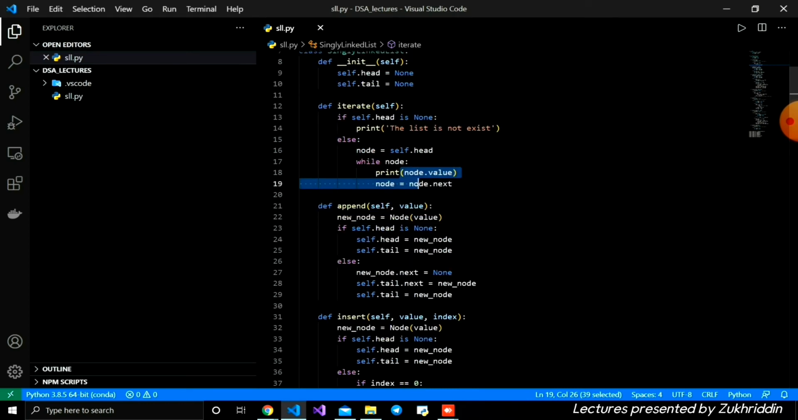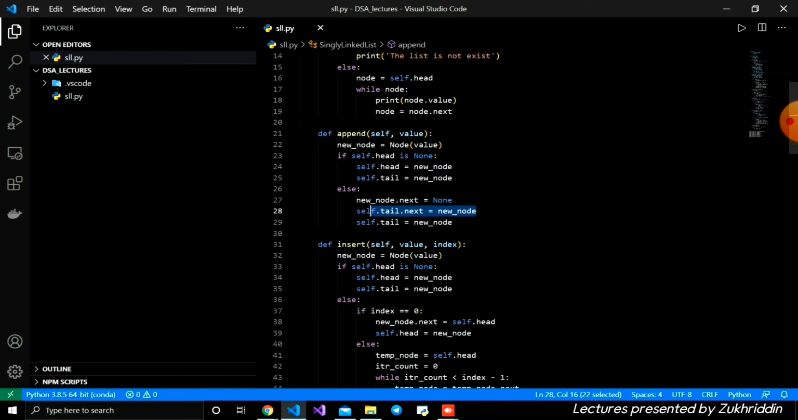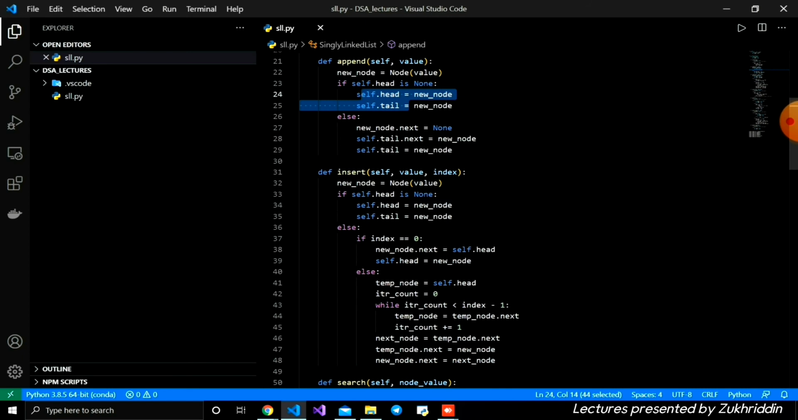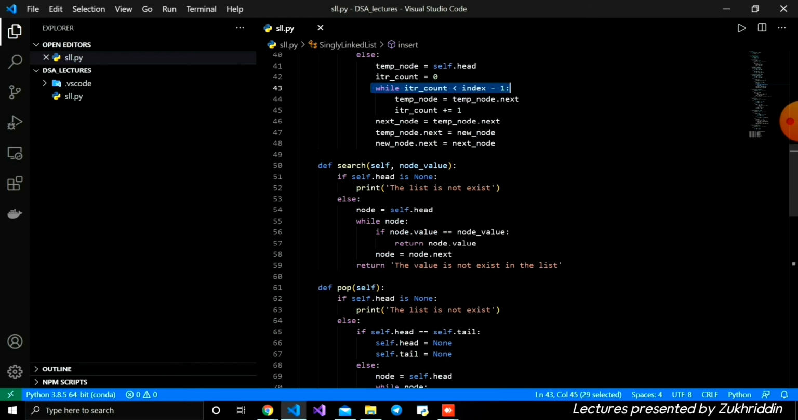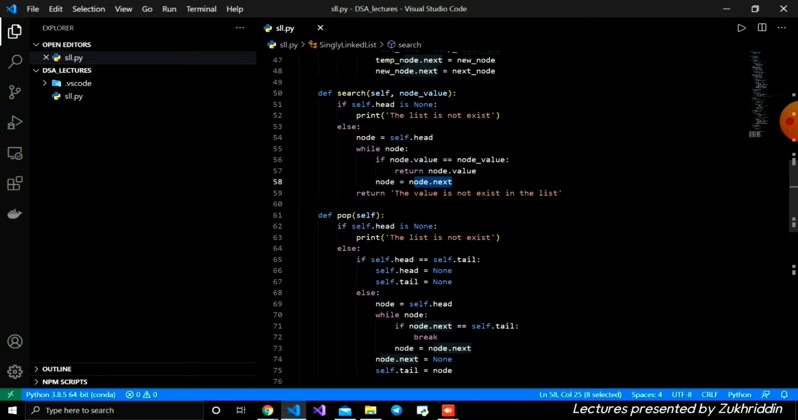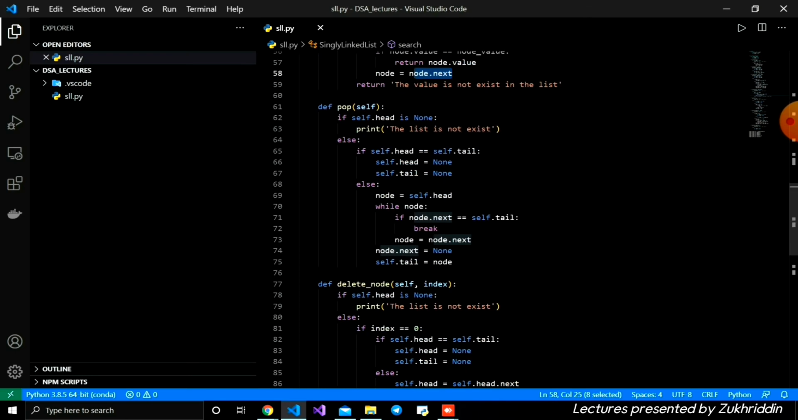For adding to the end, the time complexity is constant, and the space complexity is also constant. For inserting, the time complexity is linear, and the space complexity is constant. We are not using extra memory. For searching, the time complexity is also linear, and the space complexity is constant. For deleting from the last, the time complexity is linear, and the space complexity is constant.